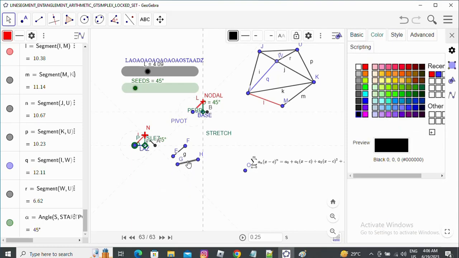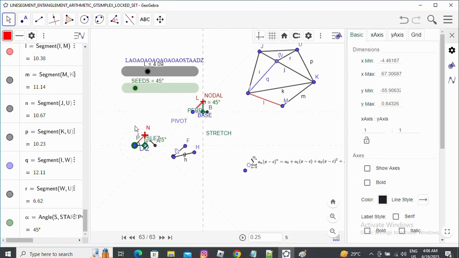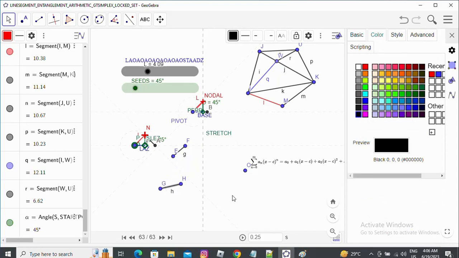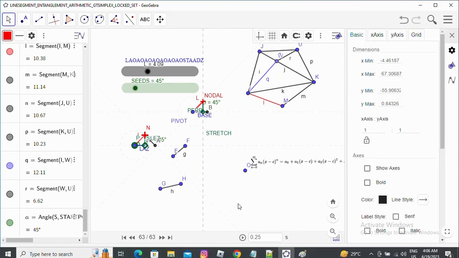So we can see these kinds of triangles forming, with a huge number of line segments already entangled with this one. When we move one line segment, all other entangled line segments in the locked sets will move with it, or all other line segments attached and entangled with this line segment in the Gtsimplex will move with it, and in that way we get a huge bunch of line segments, and that will form another big Gtsimplex. And we have seen that there is a gluing behavior of line segments forming a triangle whenever we do multiplication of Gtsimplexes or division of Gtsimplexes.